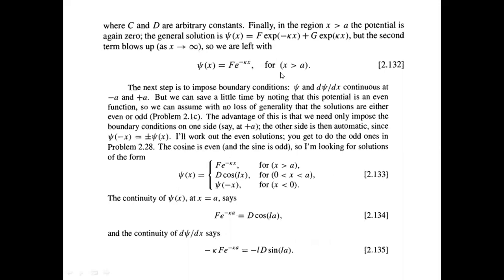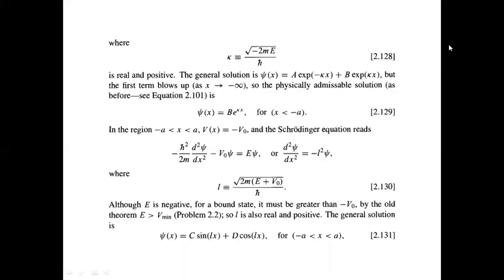This is the solution in this region, in terms of sines and cosines. In the region minus a to a, this is the solution.